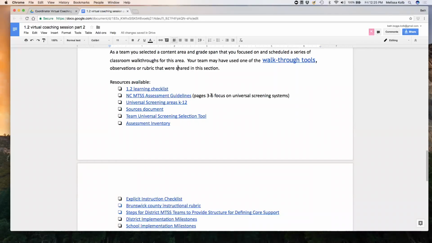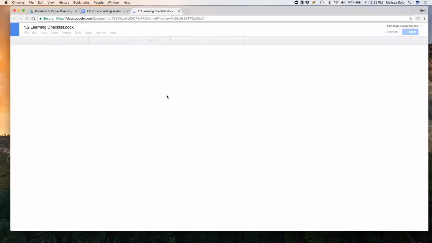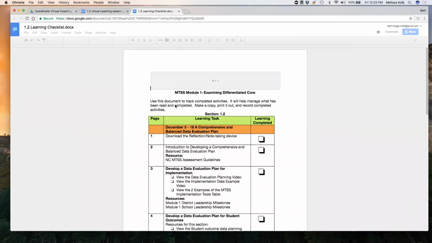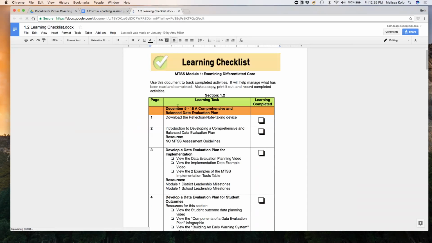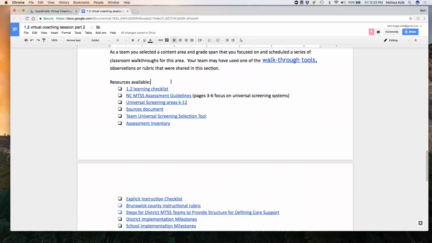And so here is just a list of all the resources that we've already gone over, some in our last meeting, but then some in this meeting as well. The first few, like the learning checklist, and we can take a look at it. We can click on it if you like to, Beth. Beth has already talked about it, and we can use this tool to really focus our work and help us make sure that we've done all the tasks, and also looked at all the sections of the module that we should have. So we've taken a look at that already.